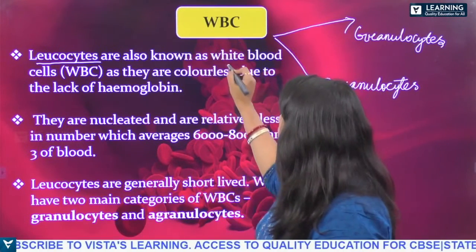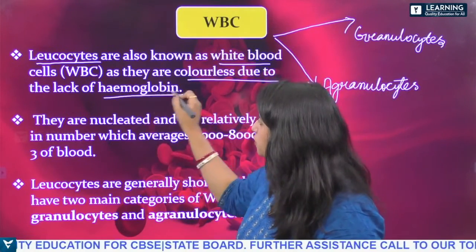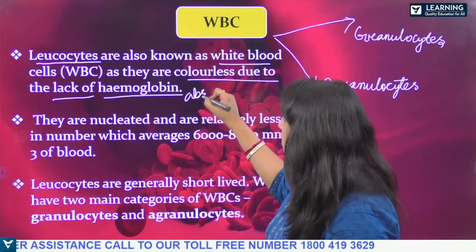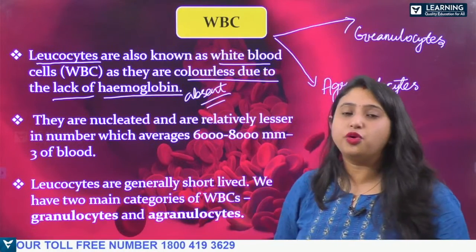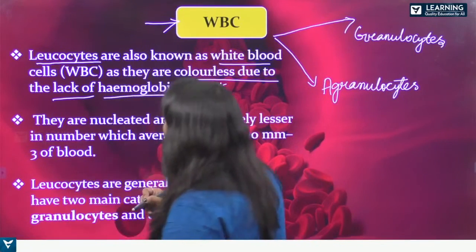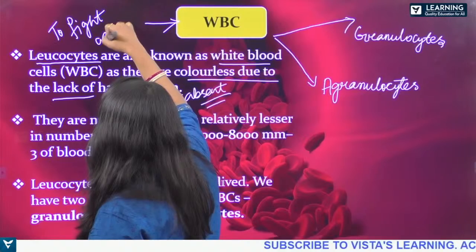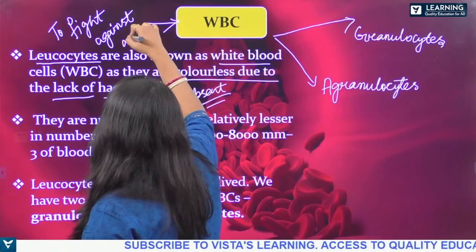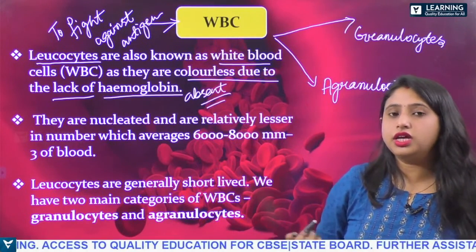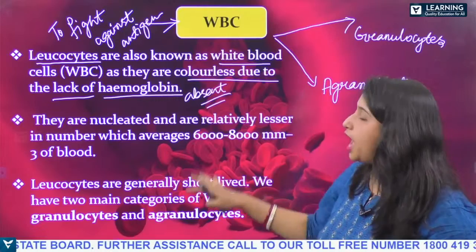Now see here, they are also known as white blood cells, as they are colorless due to the lack of hemoglobin, okay? So they are colorless because hemoglobin is absent in the WBC. They are basically responsible for fighting against foreign particles, okay? What is the main function of WBC? That is to fight against antigens, okay? So these are our immune cells. They can detect the foreign particles and fight against them, okay? These are the antibodies, okay?